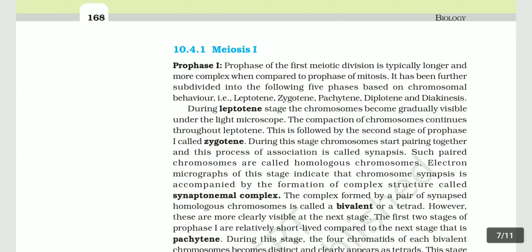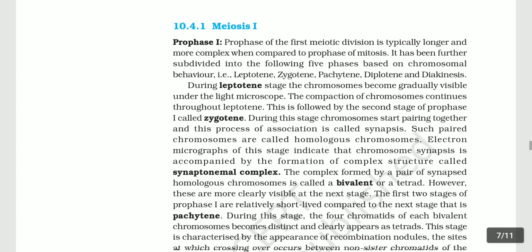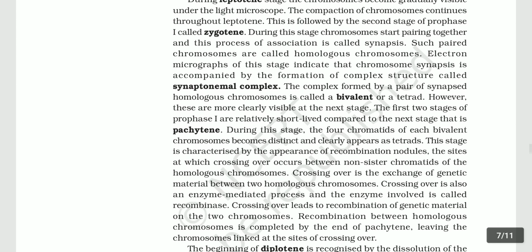The next two stages of prophase 1 are relatively short-lived as compared to the next stage, that is pachytene. During this stage, the four chromatids of each bivalent become distinct and clearly appear as tetrads. This stage is characterized by the appearance of recombination nodules, the sites at which crossing over occurs between non-sister chromatids of the homologous chromosomes. Crossing over is the exchange of genetic material between two homologous chromosomes. Crossing over is also an enzyme-mediated process, and the enzyme involved is called recombinase. Crossing over leads to recombination of genetic material on the two chromosomes.